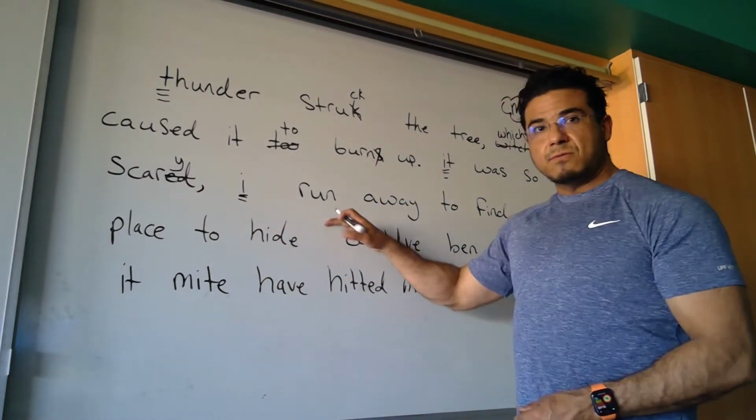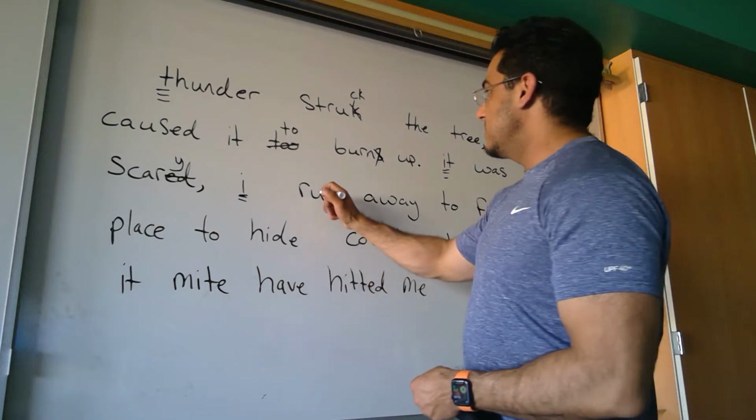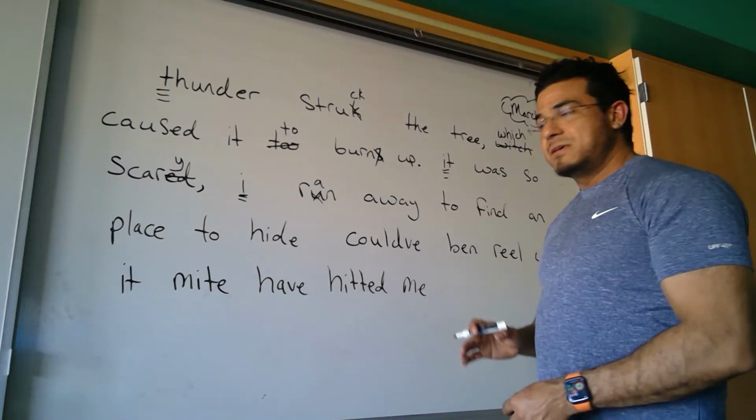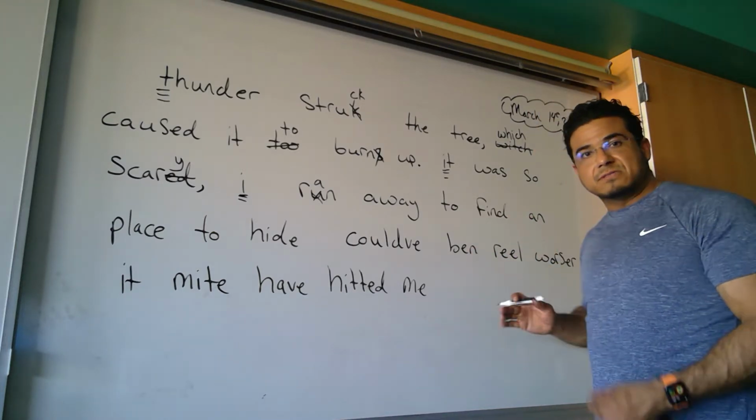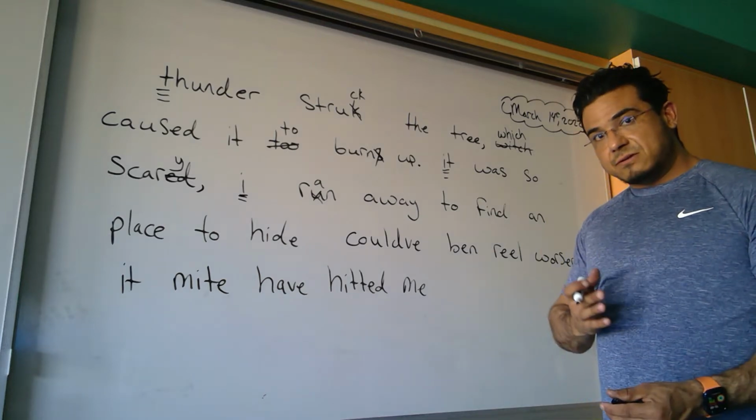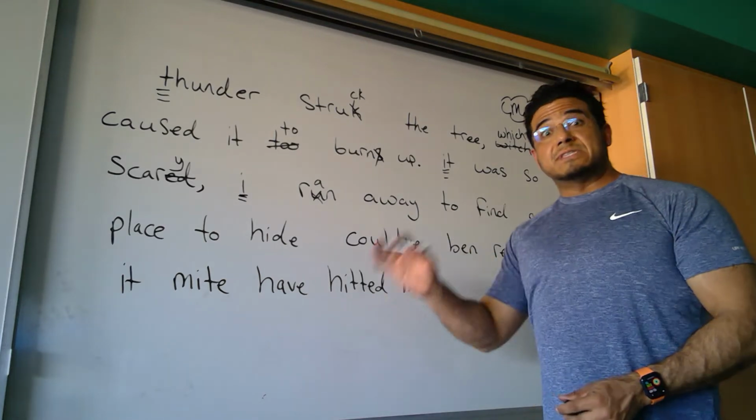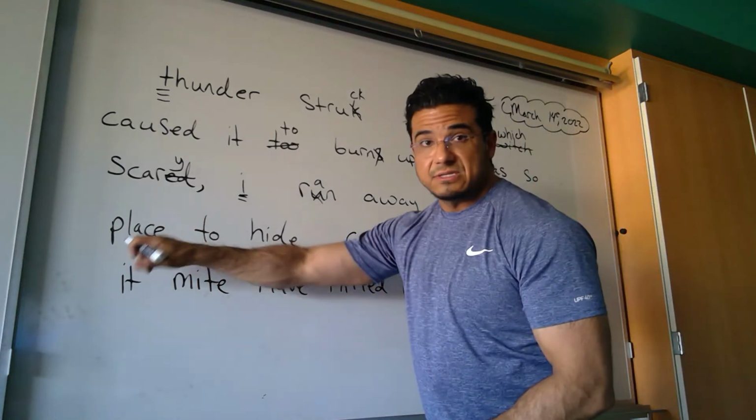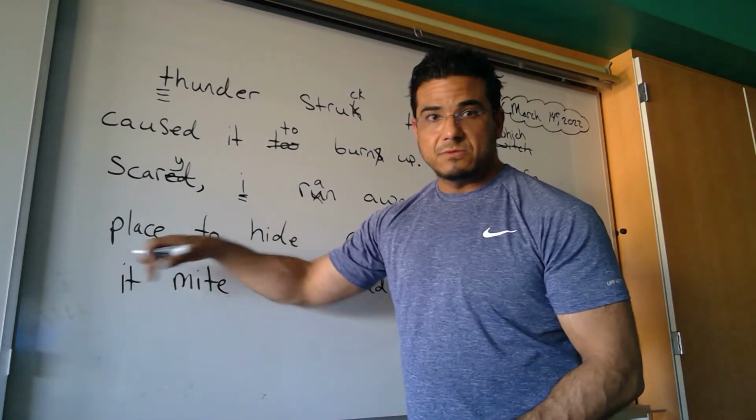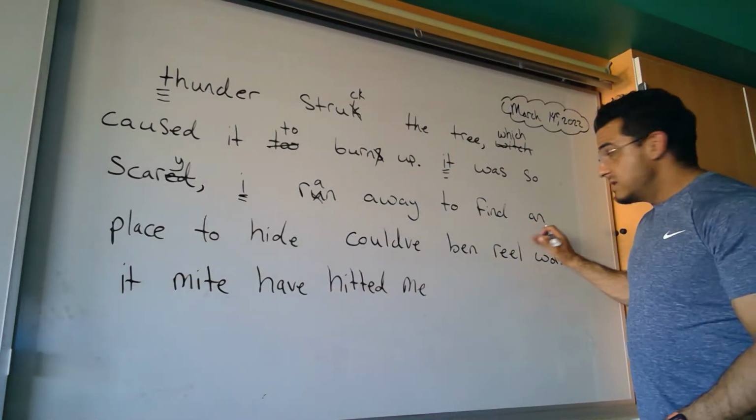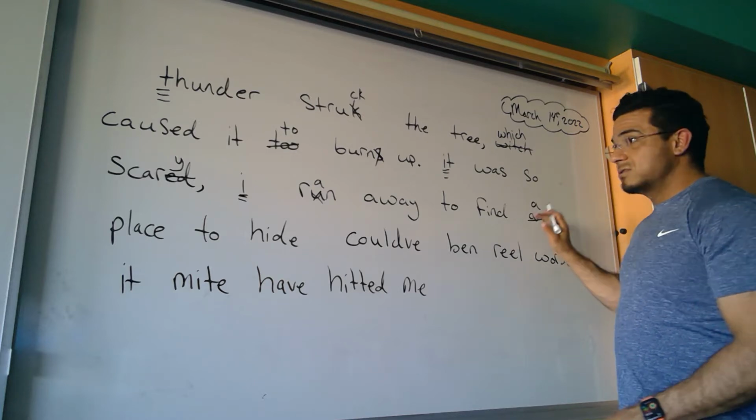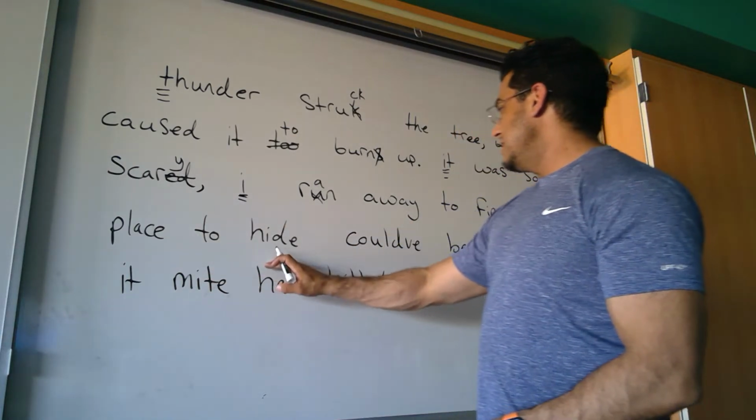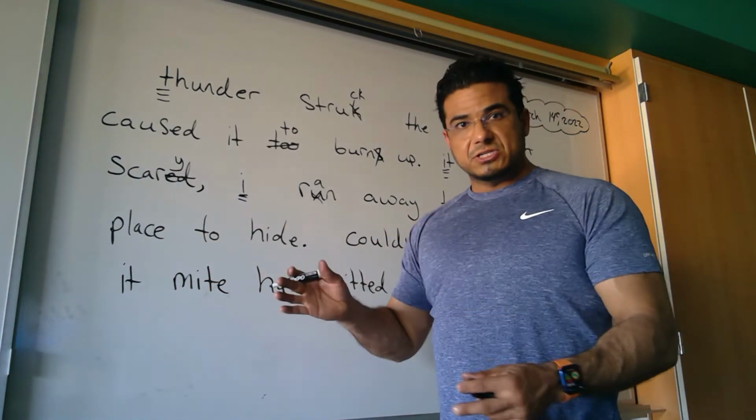I run away. Well, I've done this thing, so it should be the past tense. So I ran away to find an place. Here we have the article an, right? It's a general article. There's a as an option. And an should only be used when the preceding word begins with a vowel or the sound of a vowel. In this case, the preceding word starts with a P, which is a consonant. So the article an should switch from an to a. So back to the article a place to hide. Period. We've finished that clause.